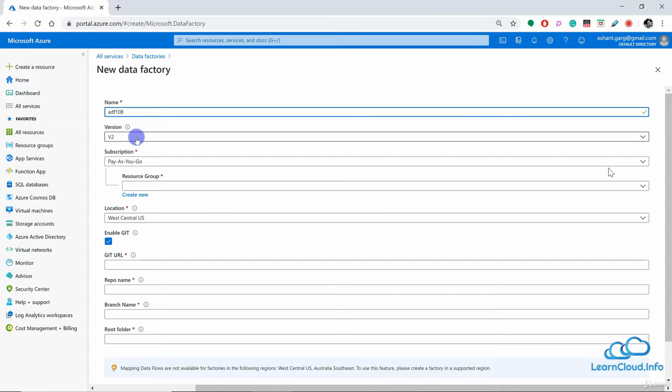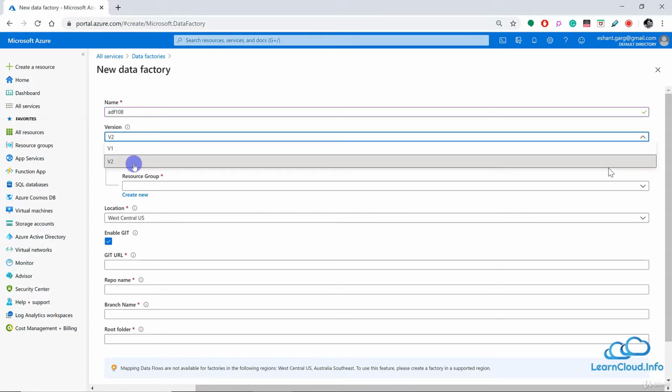And then we have version 1 and version 2. Now for all practical purposes, we use version 2. Version 1 is very old. It was released in August 2015. And at that time, Data Factory used to be a very simple tool. There was not much there. In fact, there was no interface at that time. You used to develop the solution using Visual Studio and edit JSON manually. So it was pretty old.